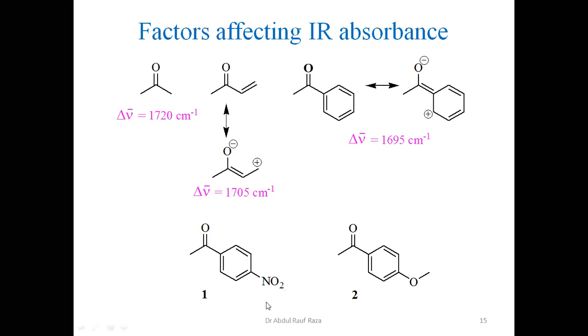This is what I am saying on the basis of the rules of resonance. So this electron pair is not going to transfer to create a positive charge, because as a consequence two adjacent atoms shall have a positive charge. So this charge separation is not going to occur. This nitro group is defacilitating the single bond character.